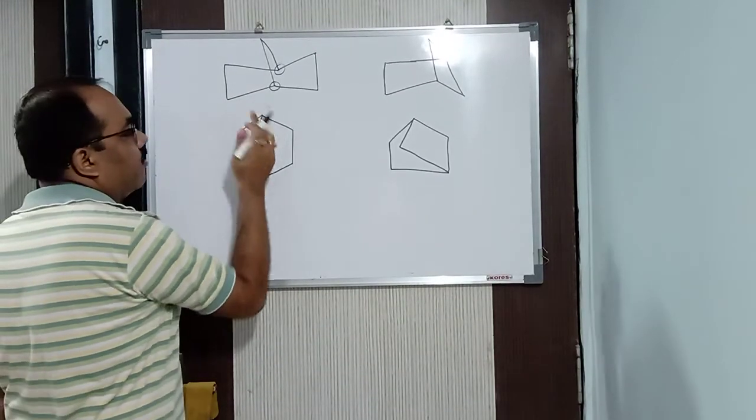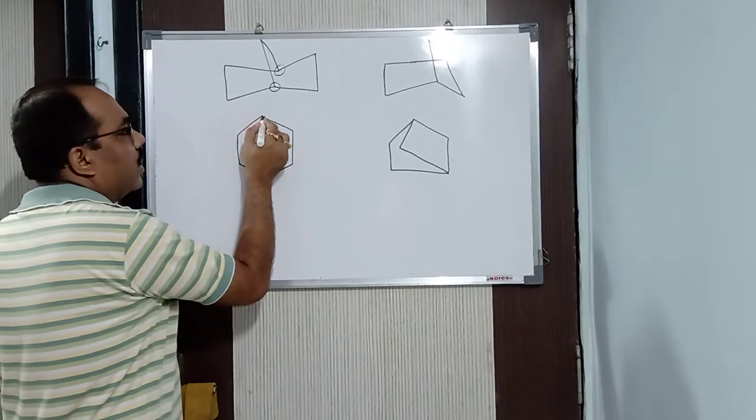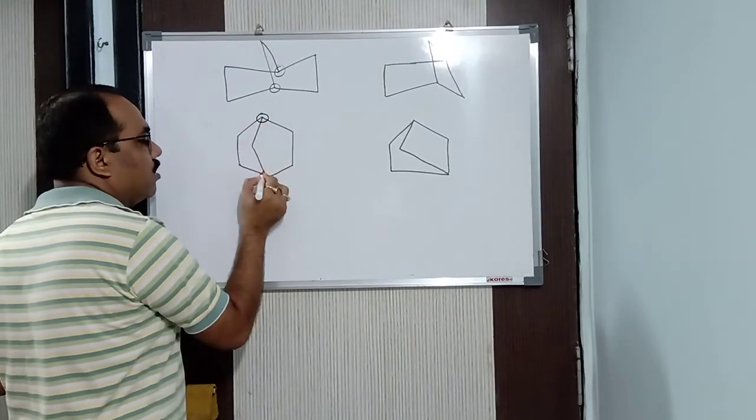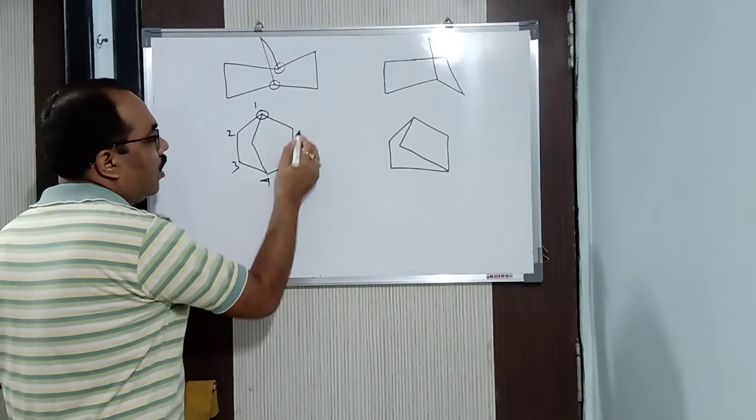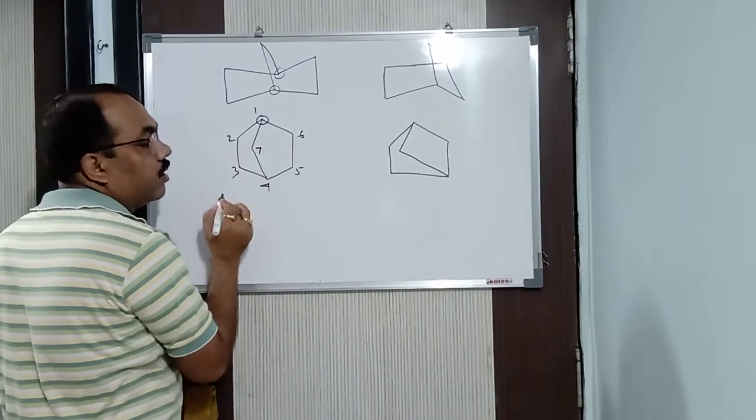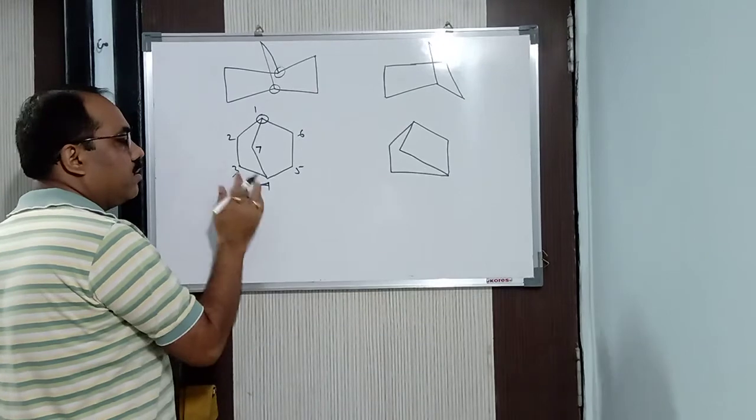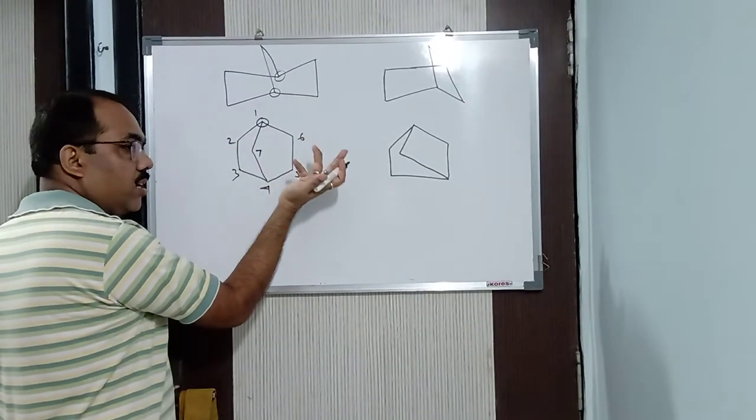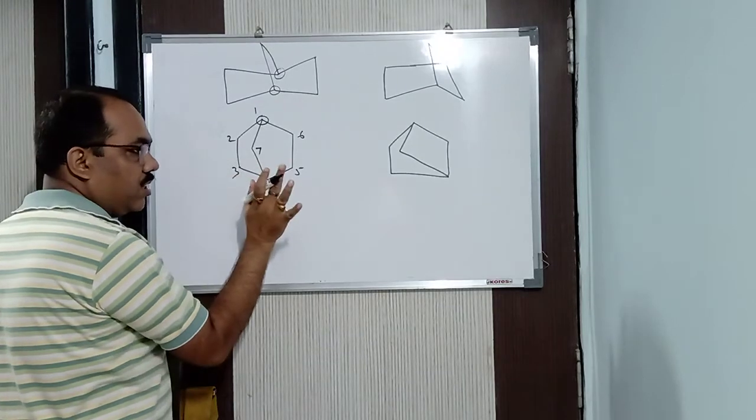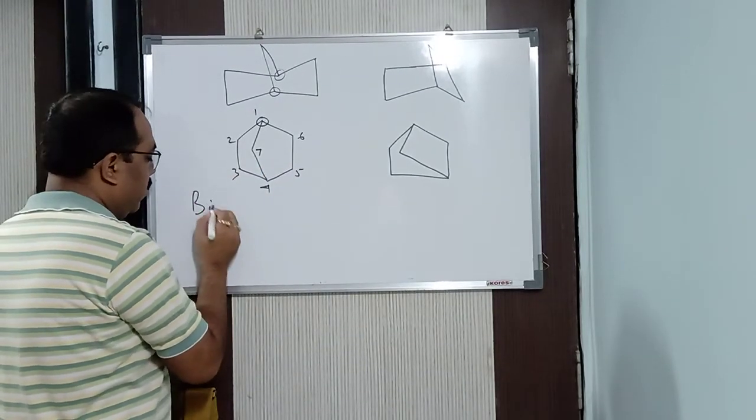I'll start from any bridge head, either this or this. Let me start from here: 1, 2, 3, 4, 5, 6, and this is 7. So we got 7 carbon atoms. This is a bridge head, this is a bridge head. You can start from here also, as you wish. Now we don't have any prefix, nothing. Simply we'll start from bicyclo.